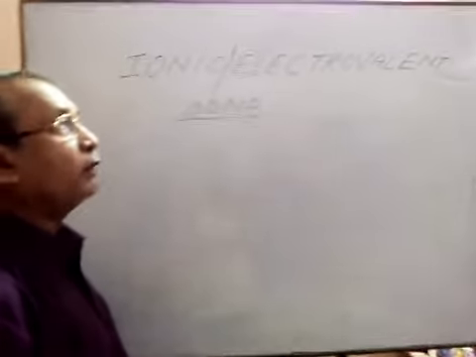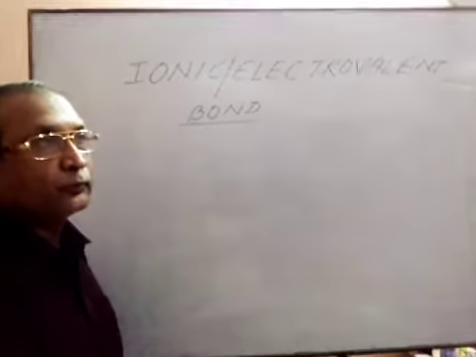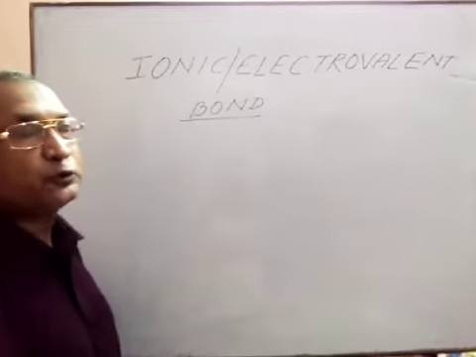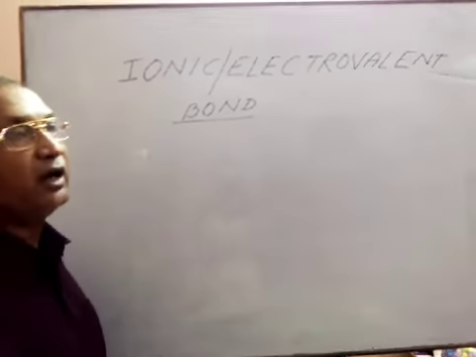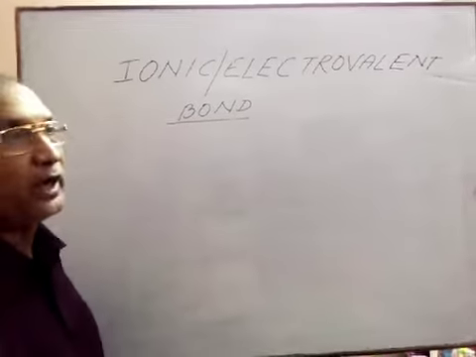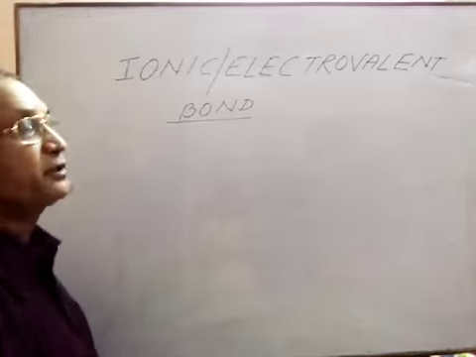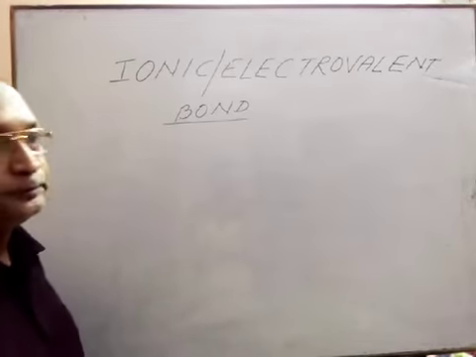In case of ionic bond, today at first we should know what are the primary requirements for the formation of ionic bond.